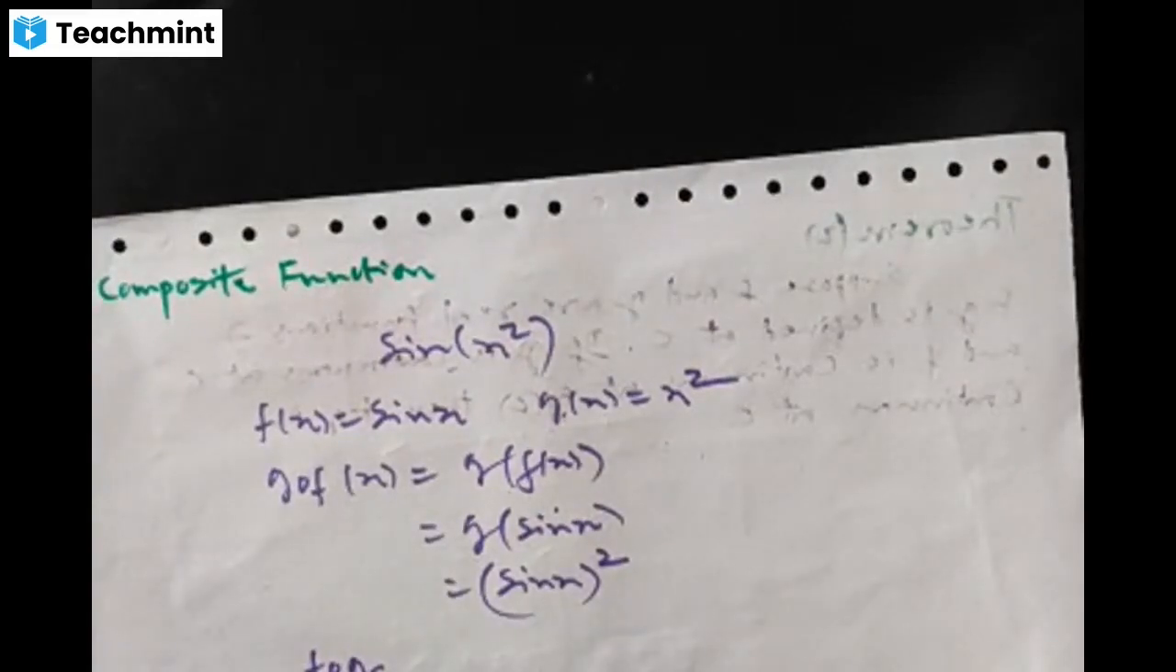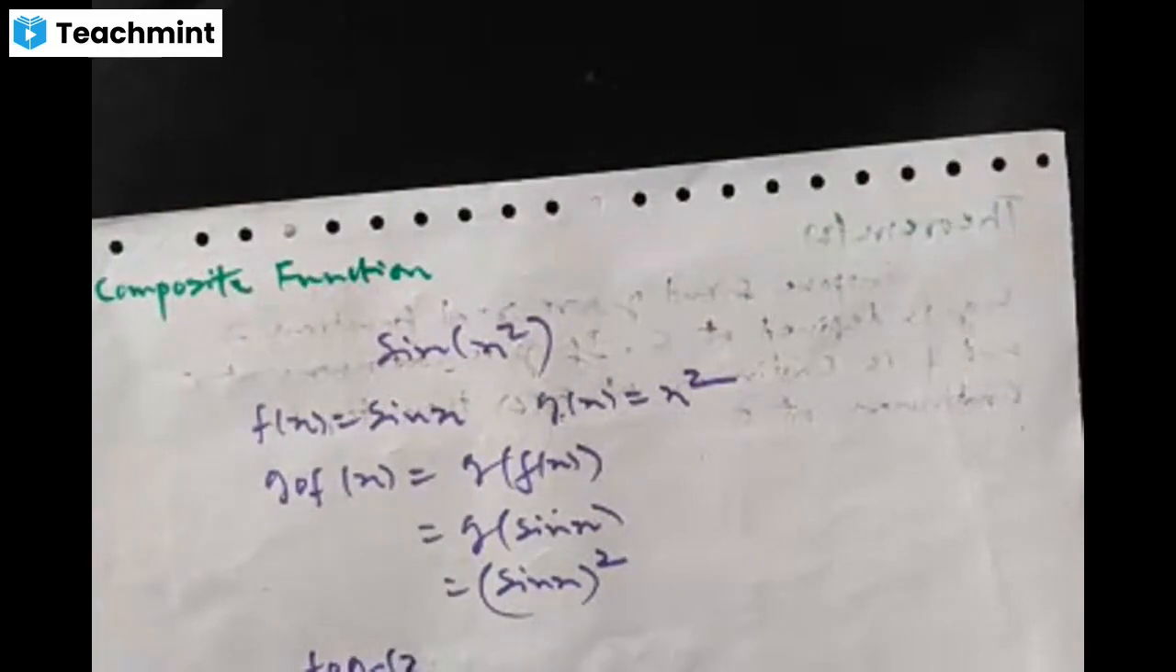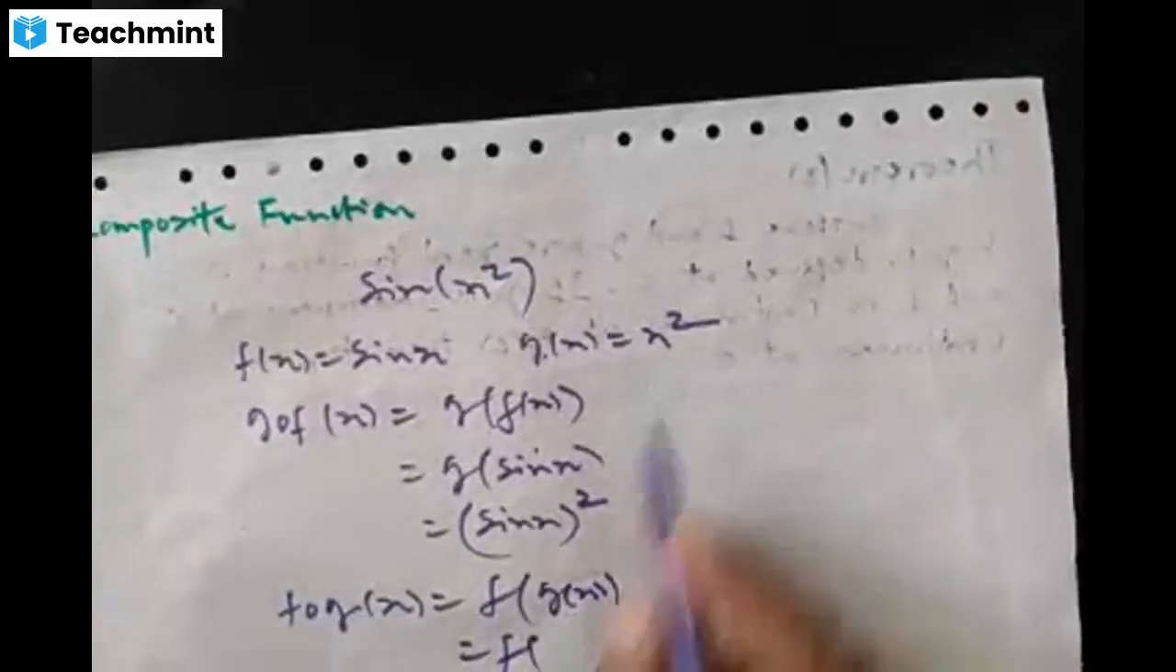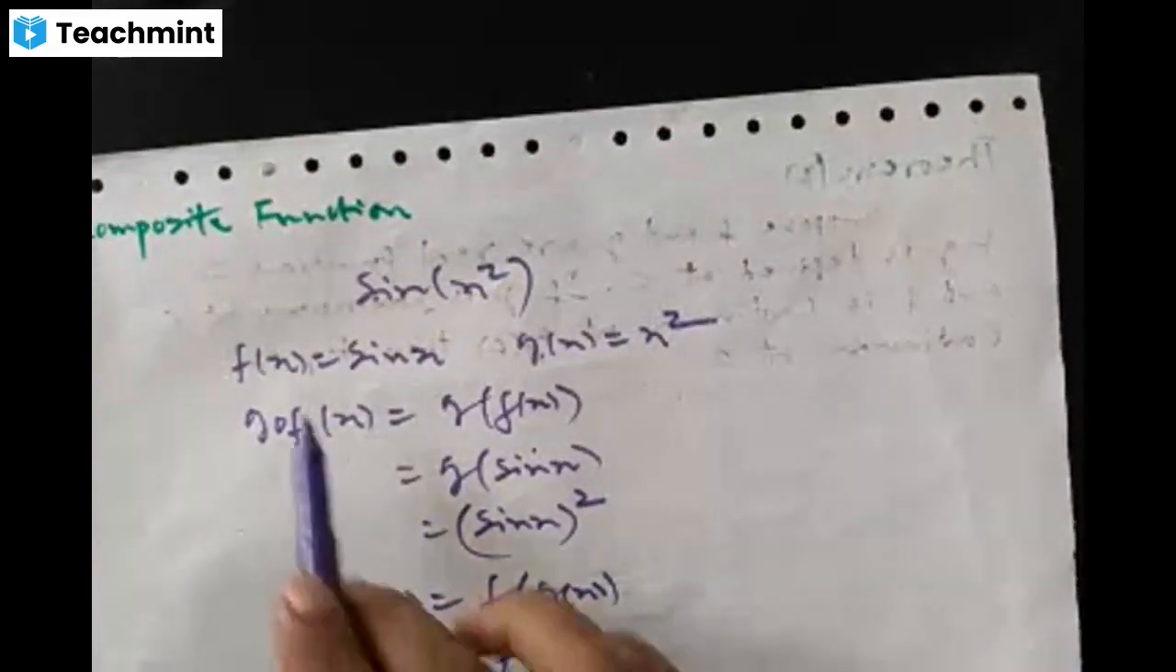Next, we shall take up the composition of the functions g and f, which is denoted by f o g. f o g is the composition of the functions g and f, which is defined by f o g of x is f of g of x. So f of what is g of x? g of x is x square. Next, what is f of x square?